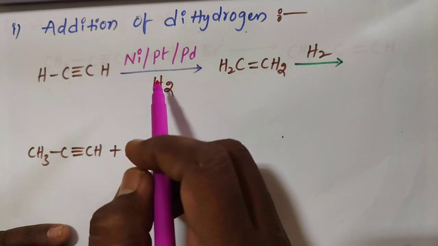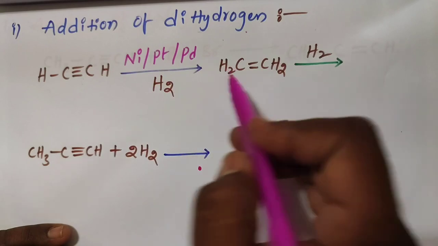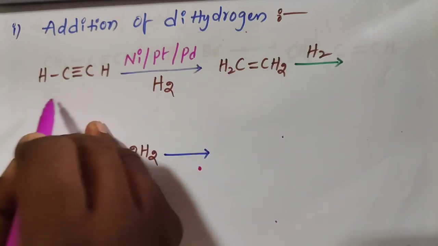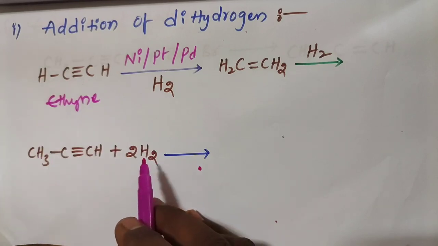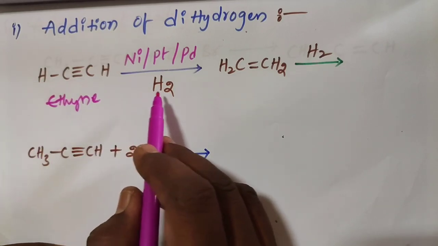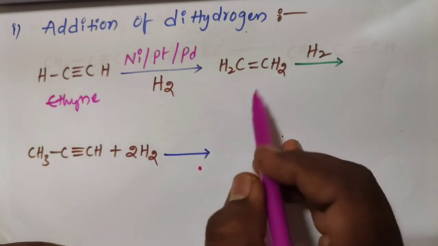The reaction is carried out in the presence of catalysts nickel, platinum, palladium. For example, you take the ethyne, the hydrogenation takes place on ethyne, we get ethylene.